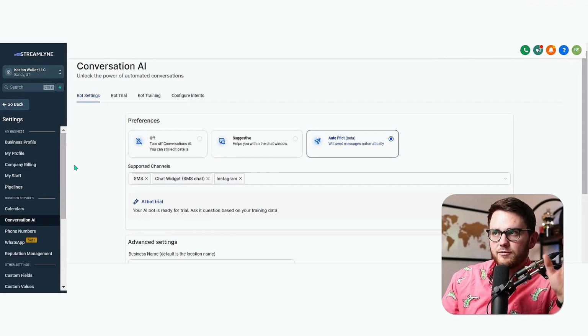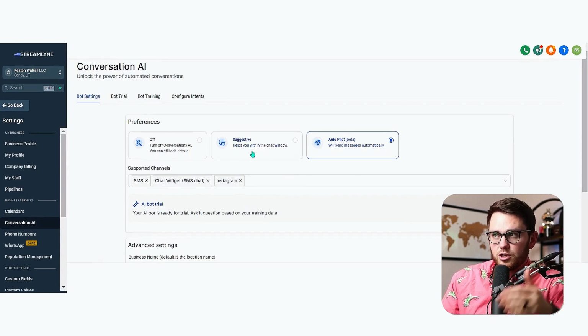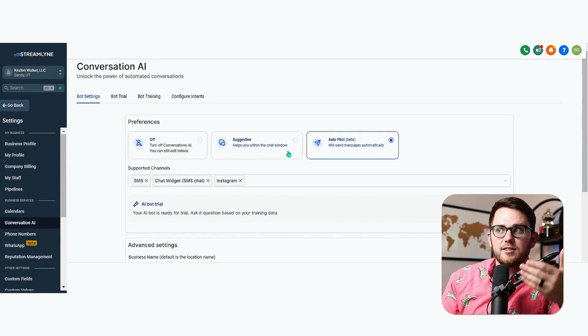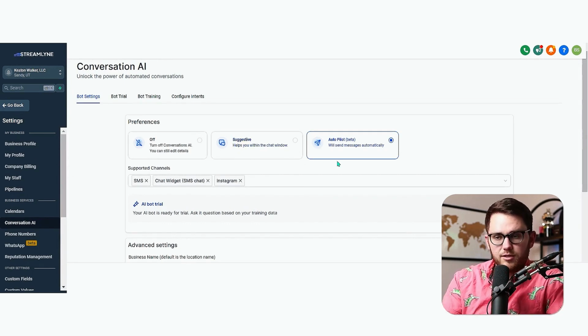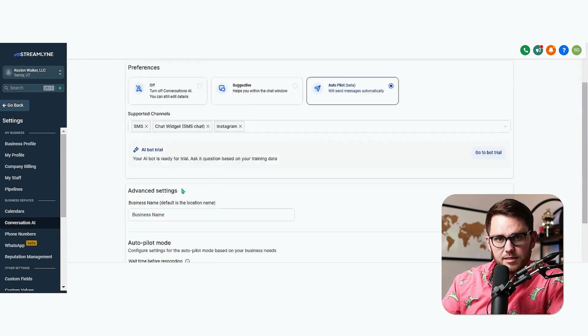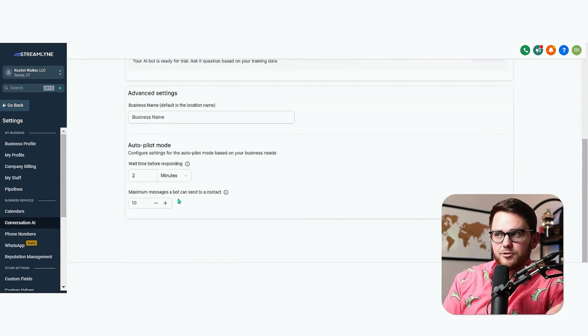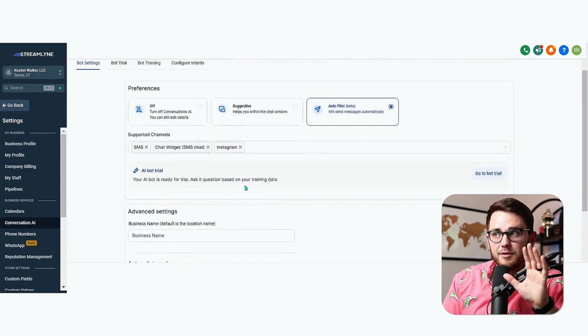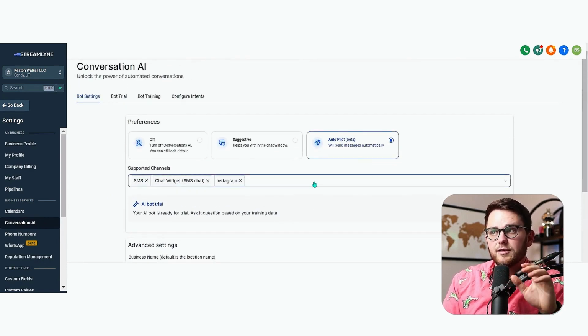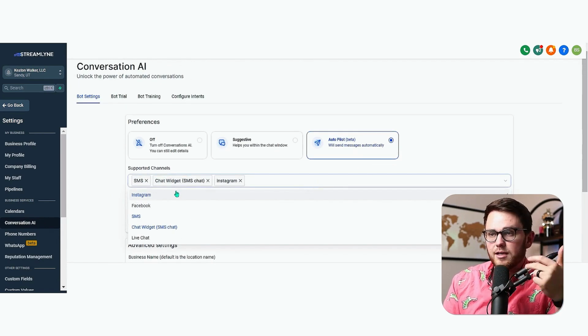So as you can see, you'll find the conversation AI feature in your settings. You have to activate it from the agency menu first. And then once you do, you'll see you have these two options: suggestive mode, which as its name suggests answers based on the information that you've fed it. So it's not actually going to send anything, or you can do autopilot mode, and that's actually sending messages. Then you can adjust the bot's answering times, a few other details, and they make it available for a ton of channels like Facebook Messenger, Instagram, SMS, chat widget, and even live chat, which is a cool new feature.